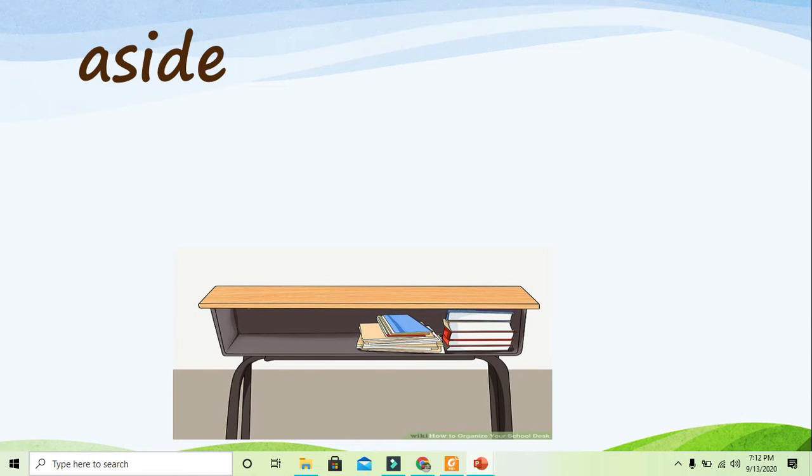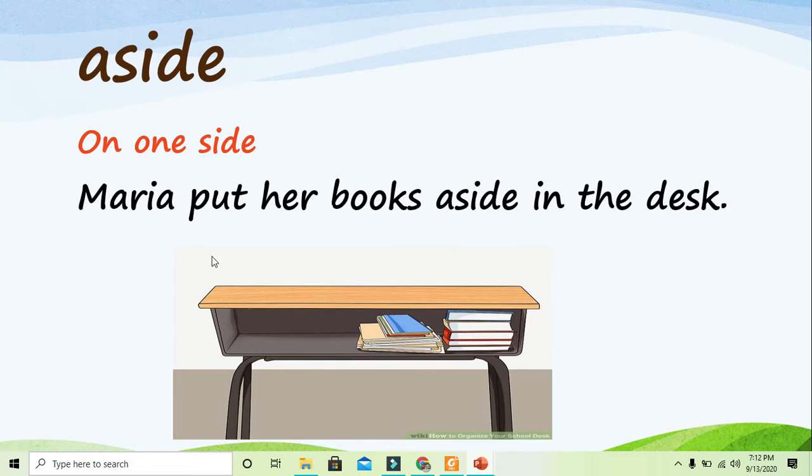So this is aside. This means on one side, like the picture of the box here on the desk. Maria put her box aside on the desk. Put your box aside now. To put them on one side. Great. Put the laptop aside. To put it on one side.